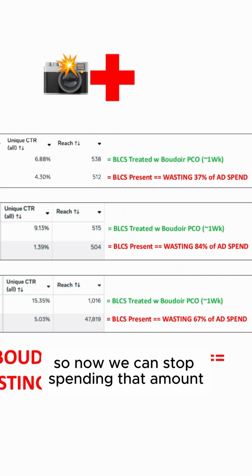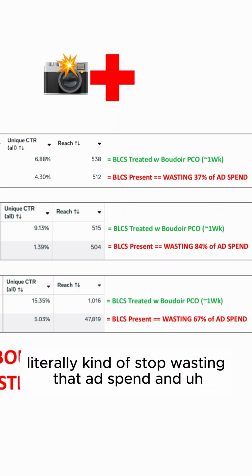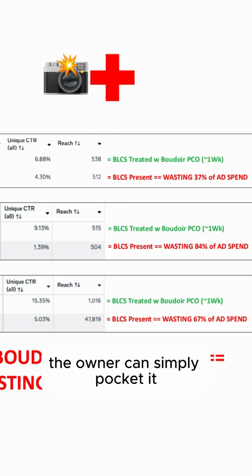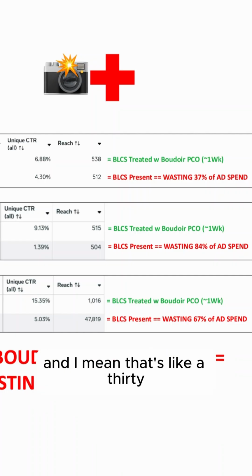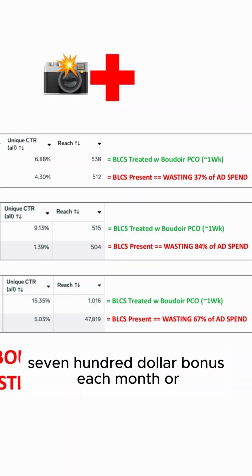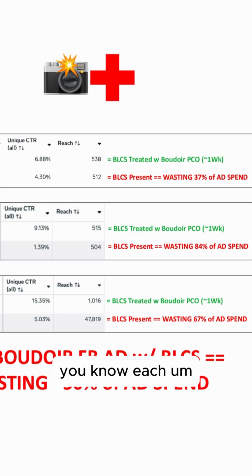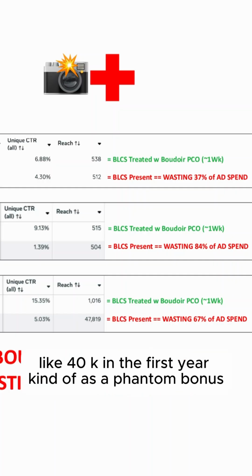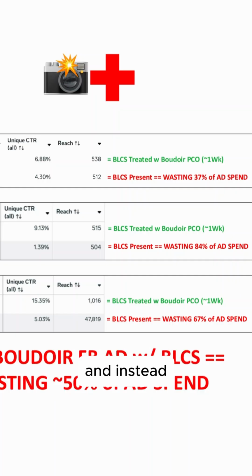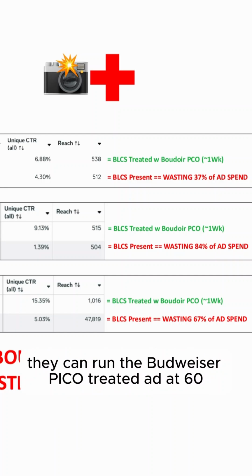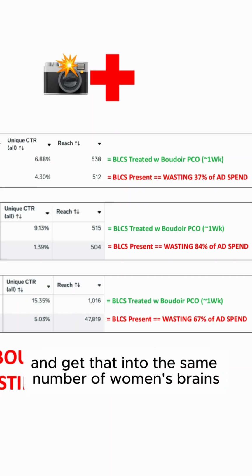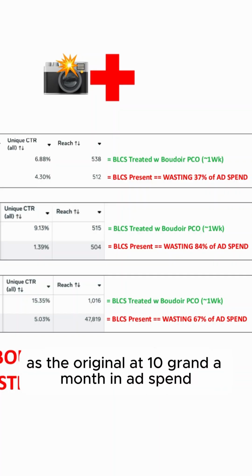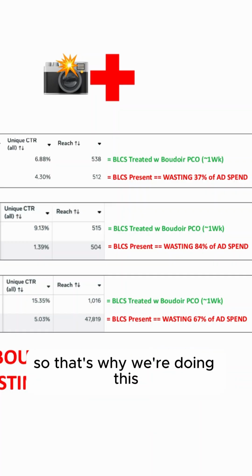So now we can stop spending that amount, literally stop wasting that ad spend. And the owner can simply pocket it. And I mean, that's like a $3,700 bonus each month, actually about 40K in the first year, kind of as a phantom bonus. And instead they can run the Boudoir Pico treated ad at 6,300 bucks a month in ad spend and get their ad into the same number of women's brains as the original at 10 grand a month in ad spend. So that's why we're doing this.